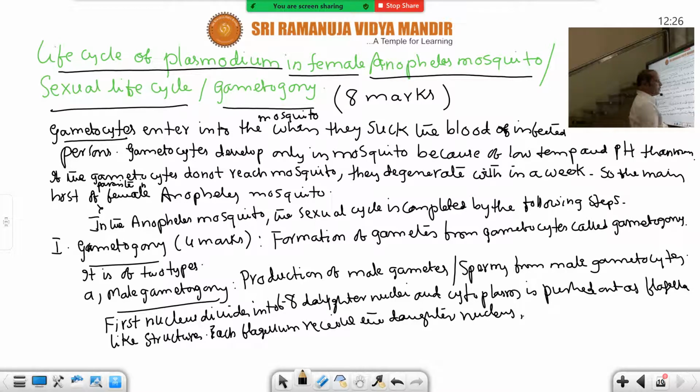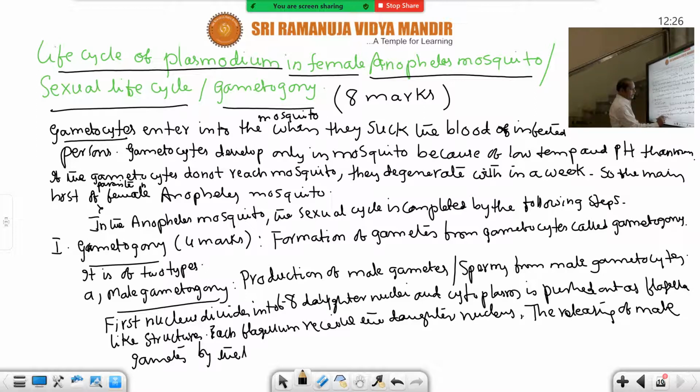So how many male gametes are produced? 8 are produced. The releasing of male gametes, this is a 2 marks question, happens by the lashing movements. Because the flagellar processes are there, they move like this. This is called lashing movements.